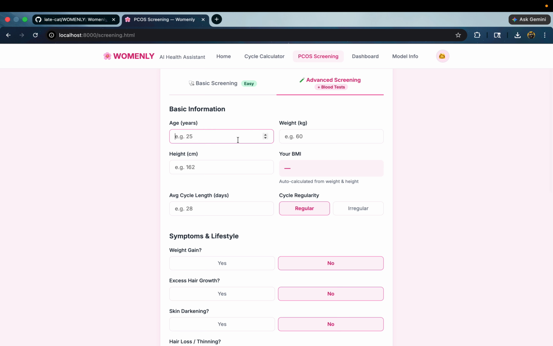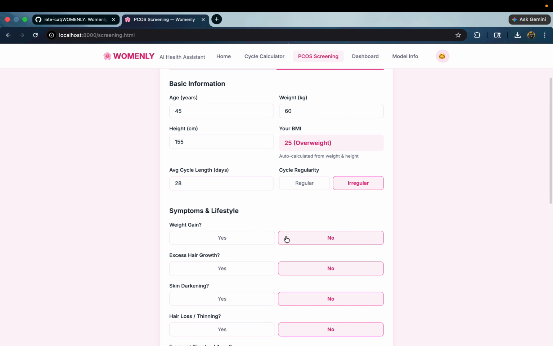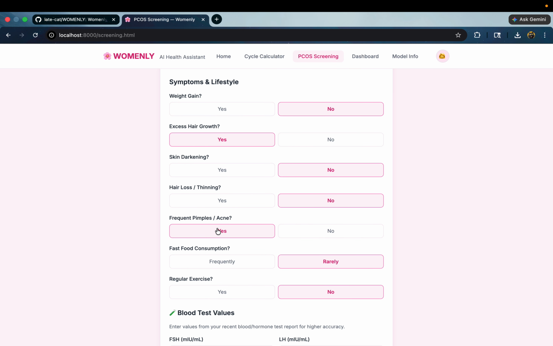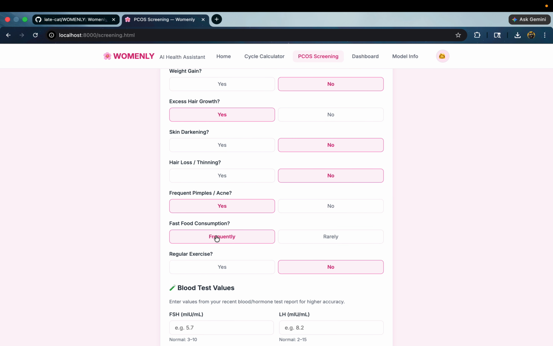Let's assume a woman's age is 45, her weight is 60 kg, and her height is 155 centimeters. It already shows that her BMI is overweight. Let's take her average cycle as 28 days, and her cycle is irregular. For detection we are marking it as irregular, and several symptoms we are marking as different variables.